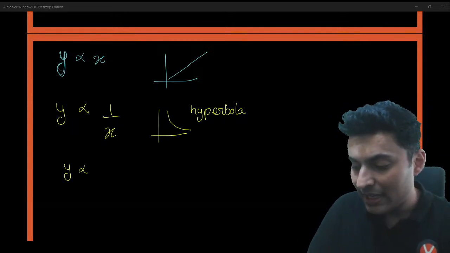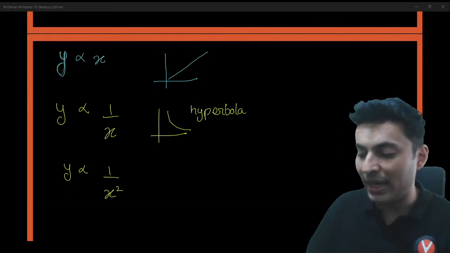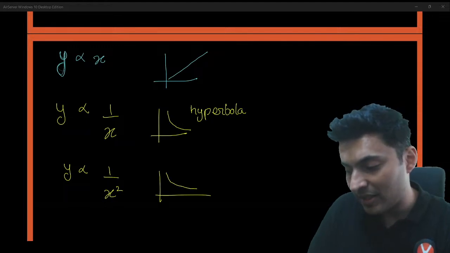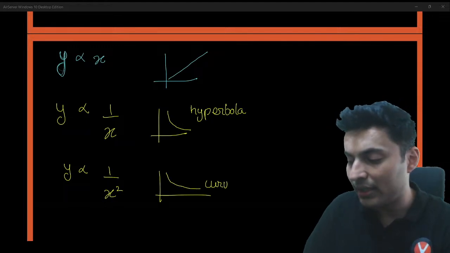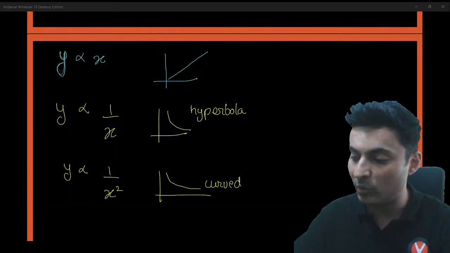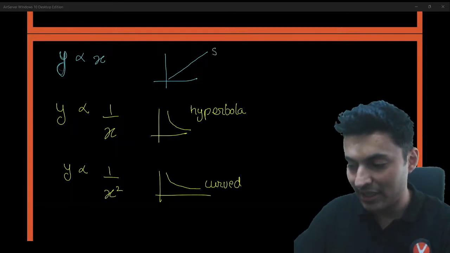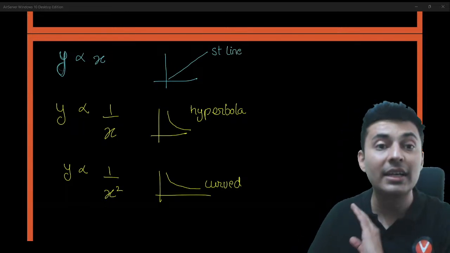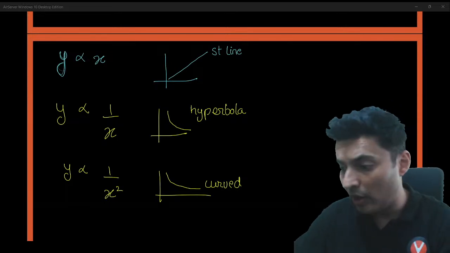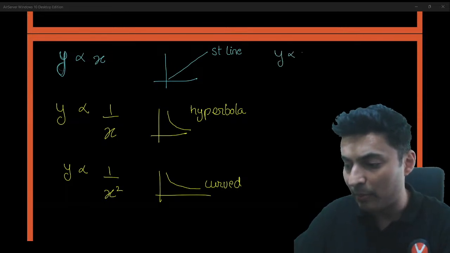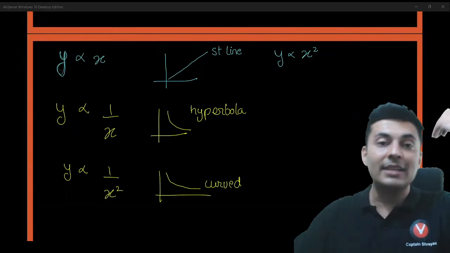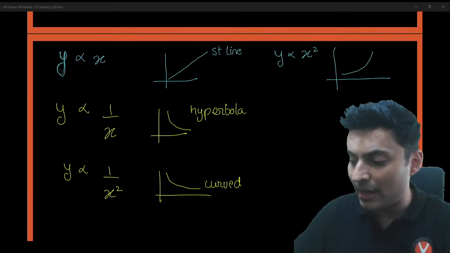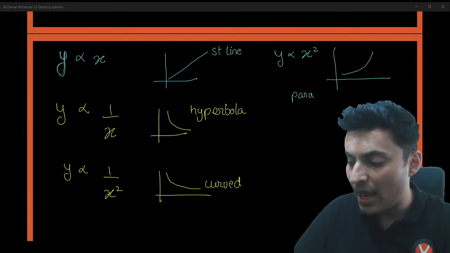But when y is inversely proportional to x square, the graph is still curved, but it is not a hyperbola. Please keep that in mind. The first case it was a straight line, second case it is a hyperbola, last case it is a curve, but it is not a hyperbola. And also remember, if y was proportional to x square, with x square on the top, then the graph will be a parabola.